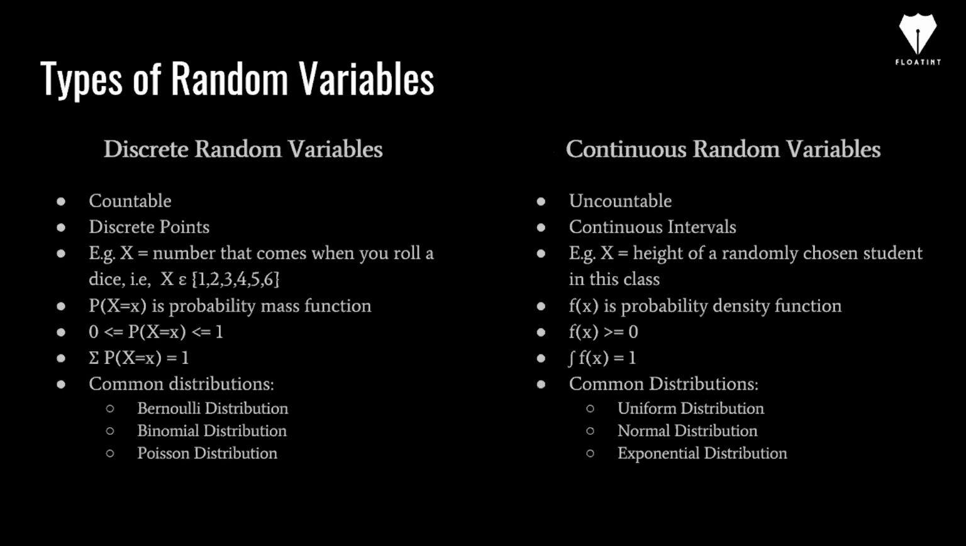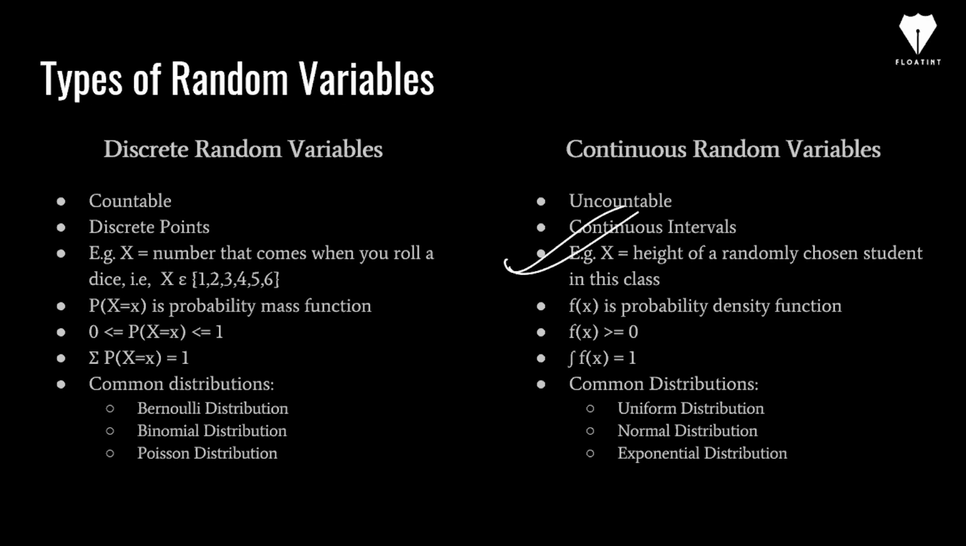But if we take the case of continuous random variables, it is uncountable. That is, it comes in continuous intervals. For example, let's say I define x as the height of a randomly chosen student in this class. In that case, theoretically, the height can be any value between 0 and infinity. So you'll define an interval in which your variable x will lie. You cannot say that the values will be only 55 inches, 56, 57, and so on. So this is the case of a continuous random variable.